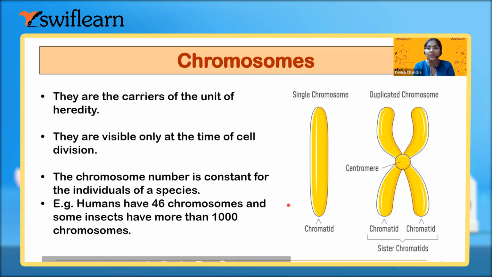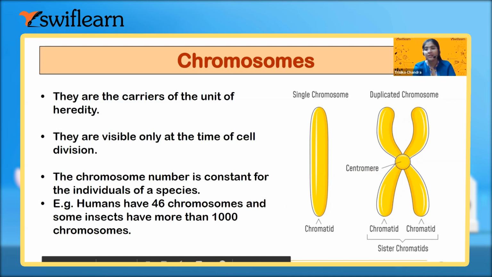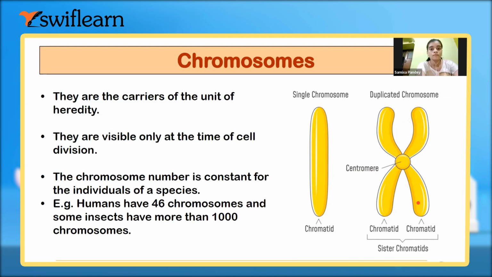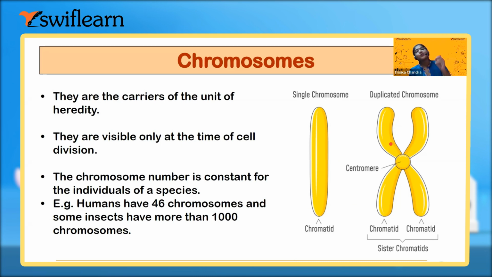We were talking about the structure of the chromosome. This is the structure of the chromosome having a centromere where the arms of the chromosome are attached, and these arms are known as the chromatids. When the two arms are attached with the same centromere, these are known as sister chromatids. Now, many chromosomes are present within the nucleus, and these chromosomes are always